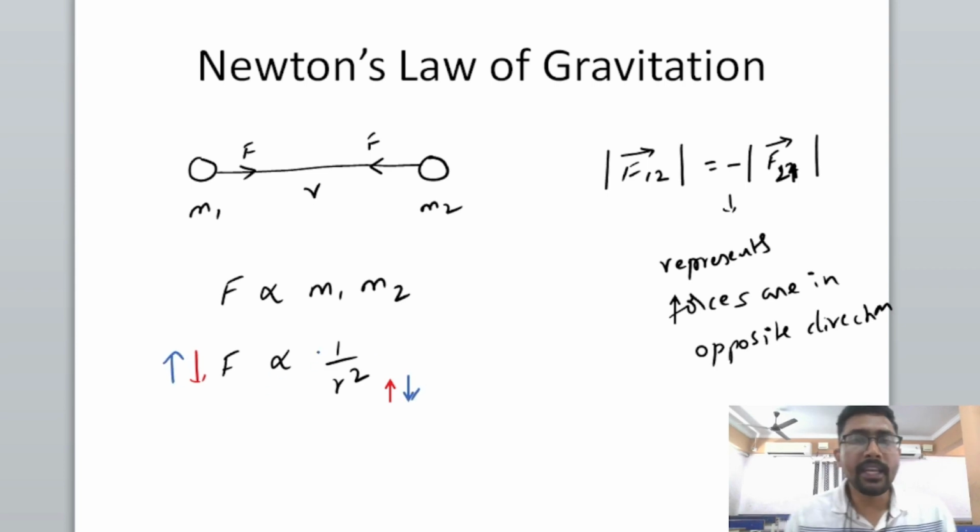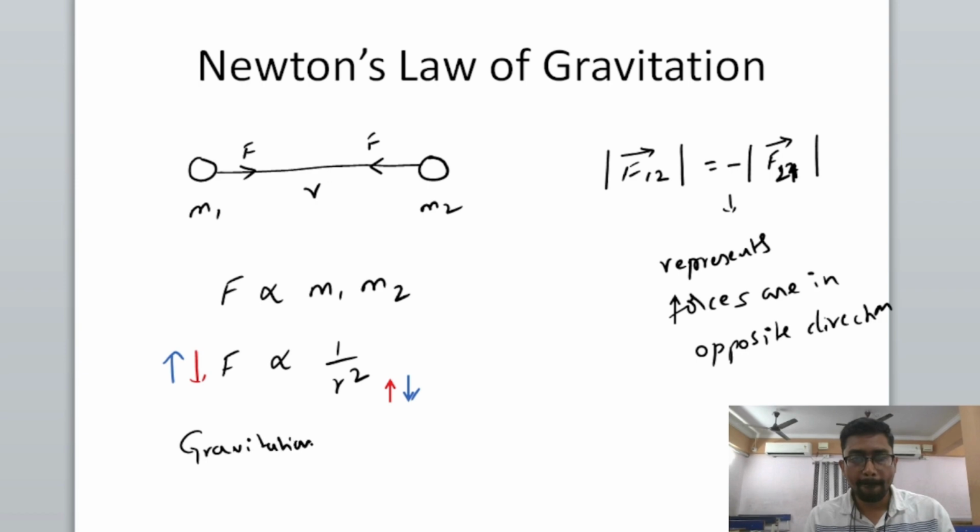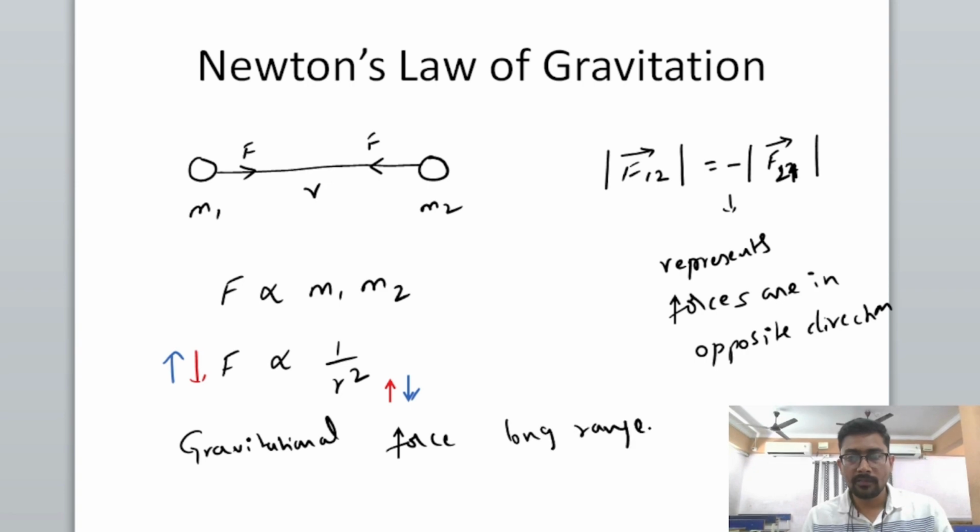That means we can say from here that gravitational force is a long range force, and gravitational force is a fundamental force.